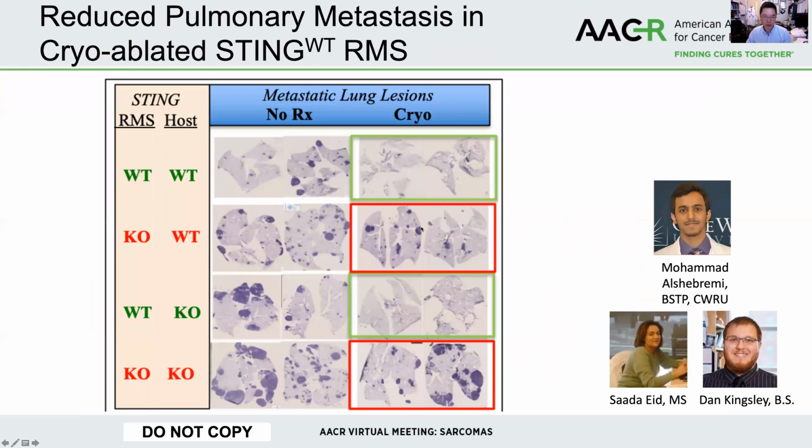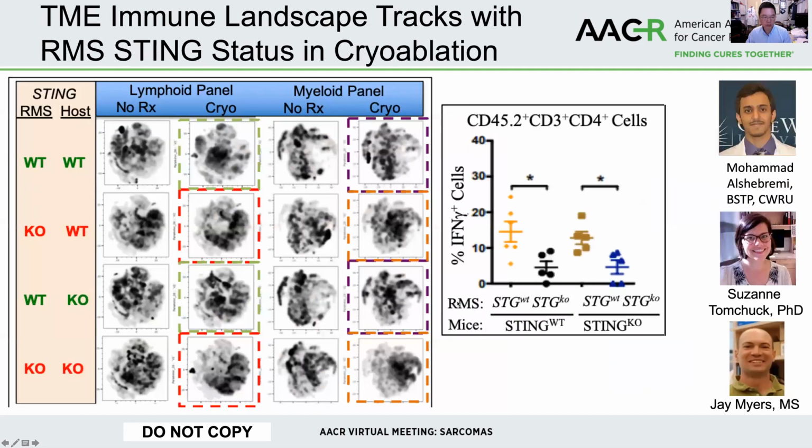This is correlated with the ability of cryoablation to diminish metastatic lesions in the lungs, so that knockout of STING in the tumor itself resulted in multiple lung nodules, whereas the wild type STING present in the tumor cells, irrespective of whether there is STING in the host immune response, were able to reduce the pulmonary metastasis after cryoablation.